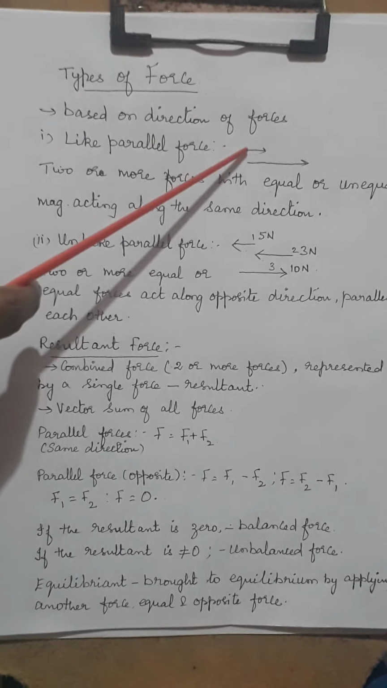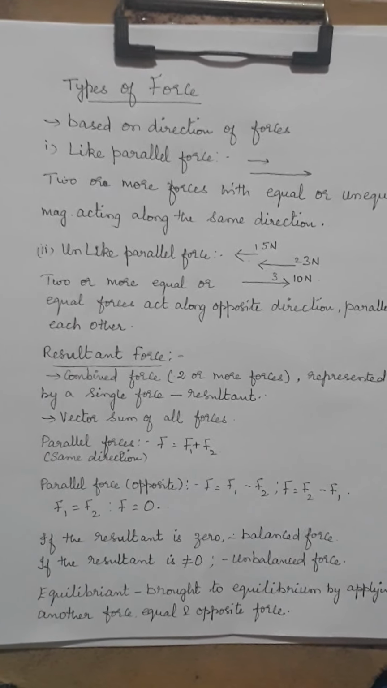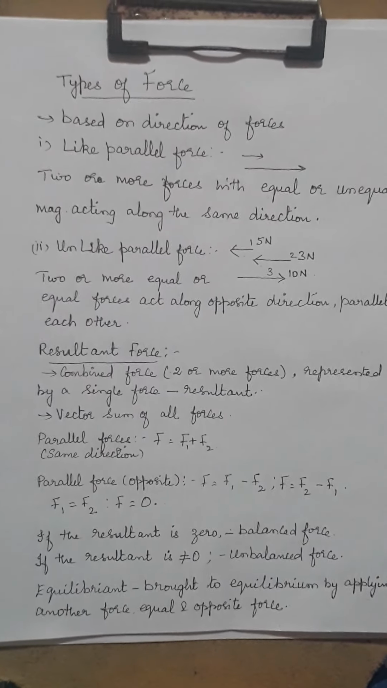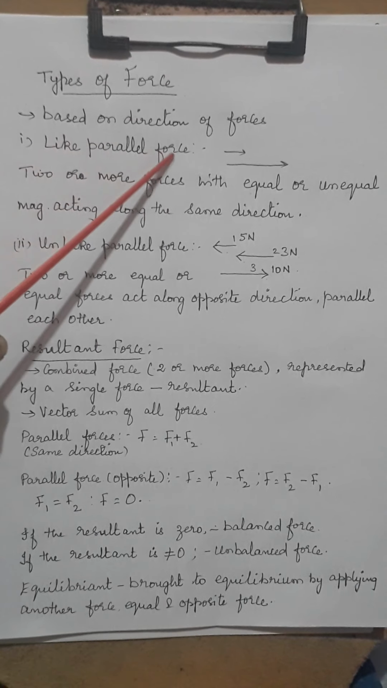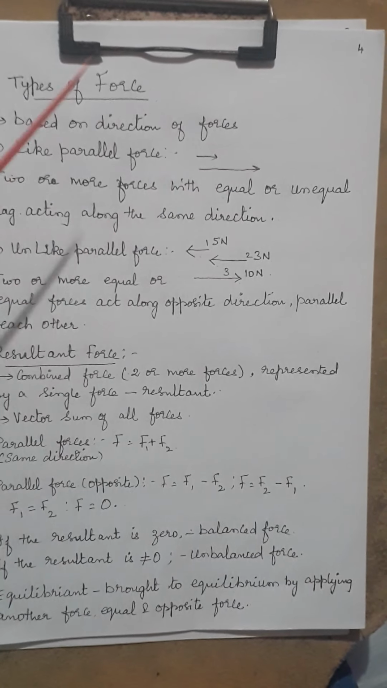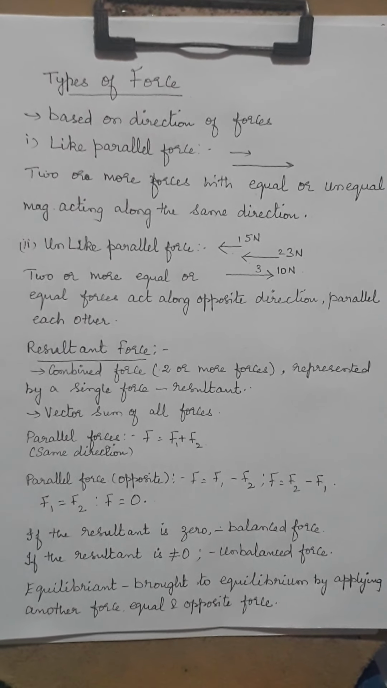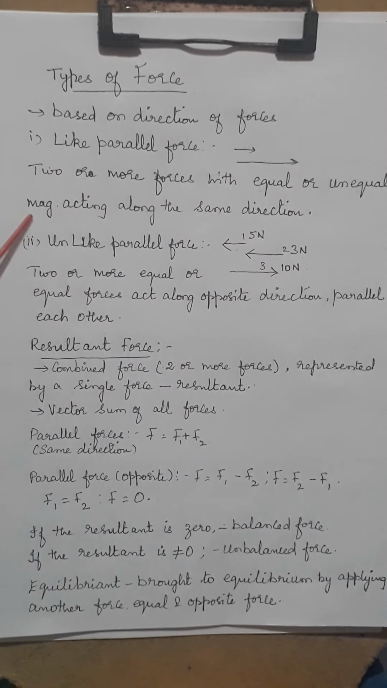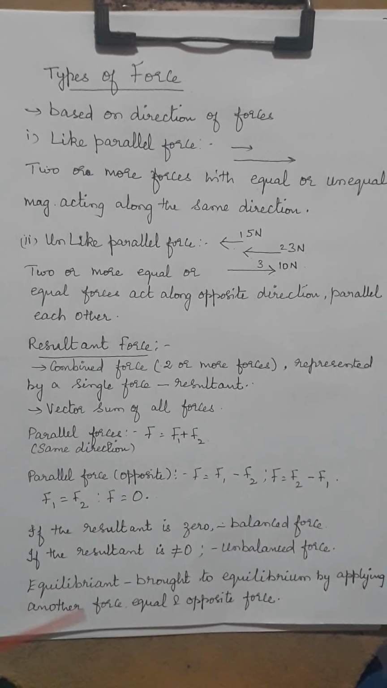Magnitude can be anything. Look here, a smaller line has been drawn, which is a smaller force, and the next line is a larger line, that is a bigger force. But I call these like parallel forces. Both are parallel to each other and moving in the same direction, hence they are called like parallel forces. So two or more forces with equal or unequal magnitude acting along the same direction are called like parallel forces.